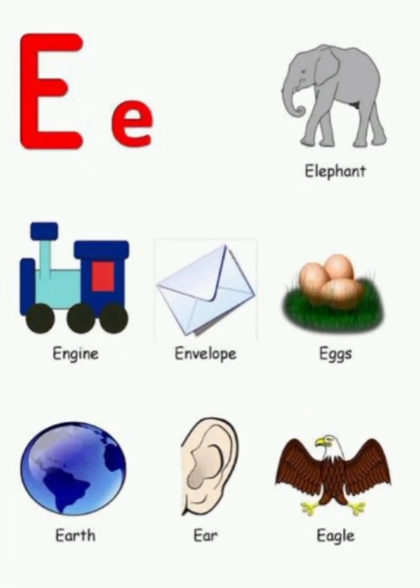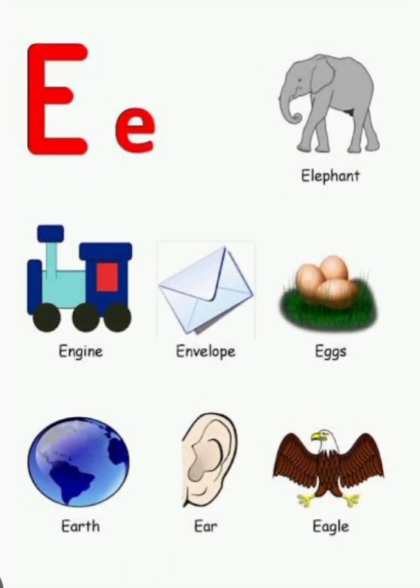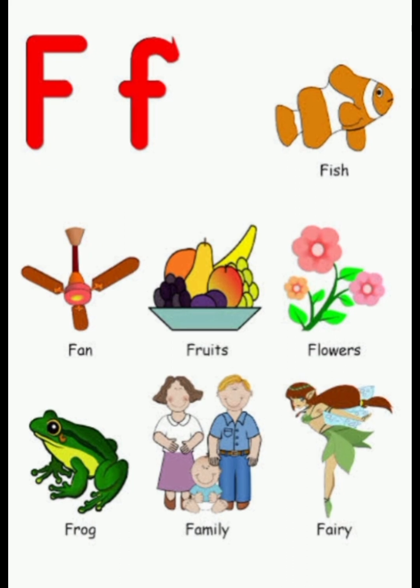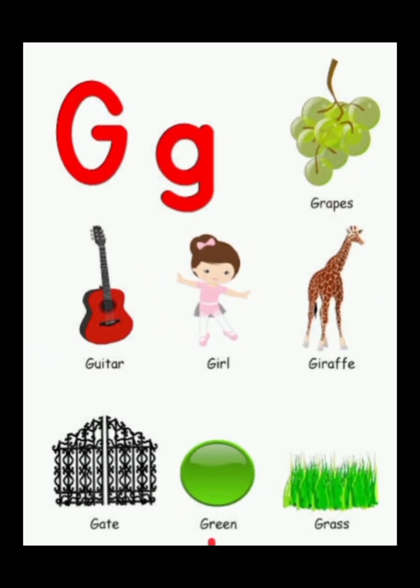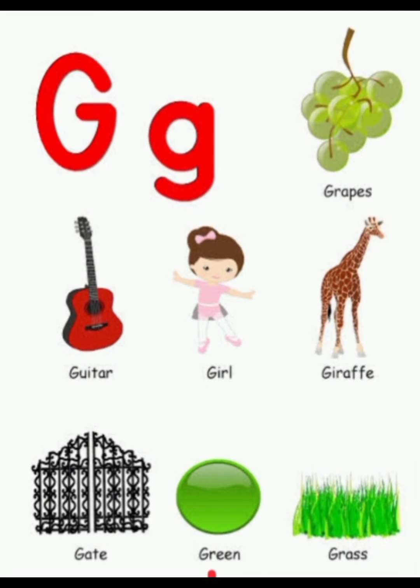E for elephant, E for engine, E for envelope, E for eggs, E for earth, E for air, E for eagle. F for fish, F for fan, F for fruits, F for flower, F for frog, F for family, F for fiery. G for grapes, G for guitar, G for girl, G for giraffe, G for gate, G for green, G for grass.